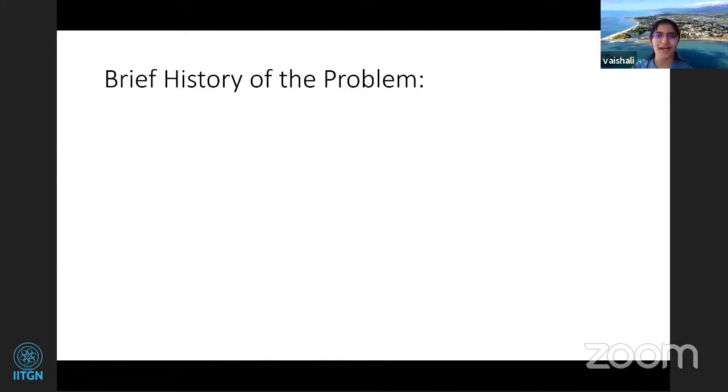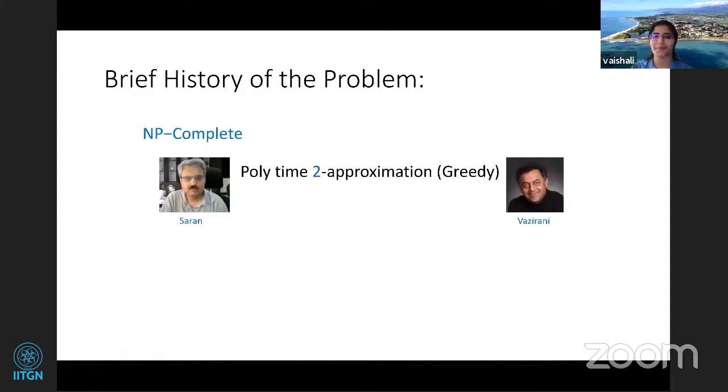Though I'll be mostly focusing on the algorithm techniques, let me briefly give the history of the problem to motivate it. So this problem is known to be NP complete, and it's a really well studied problem. More than 10 to 15 years back, Saran and Vazirani gave a polytime 2 approximation for this problem. Actually, three different sets of authors gave a polytime 2 approximation, but these two were the first ones to find it. One can actually say that this greedy is a 2 minus 2 by k approximation. And the greedy is simple: iteratively keep removing the min cut from the graph in each connected component, and what you have left after you get k components is a 2 approximation.